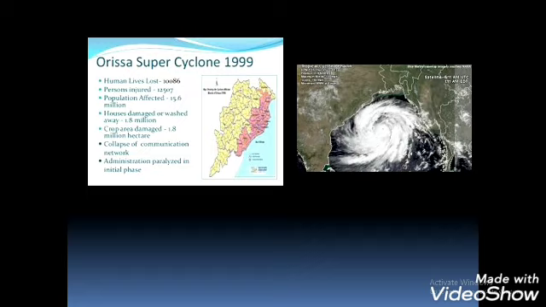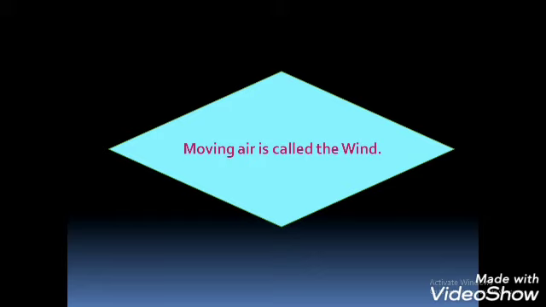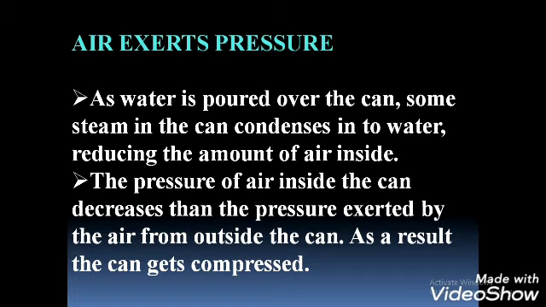In this chapter, there are many activities involving air. These activities will clarify some basic features concerning a cyclone. Before we begin, remember: what do you mean by wind? Moving air is called wind. Now we are going to our first topic, air exerts pressure.